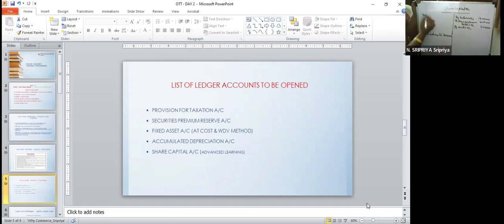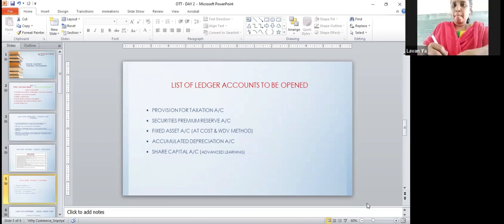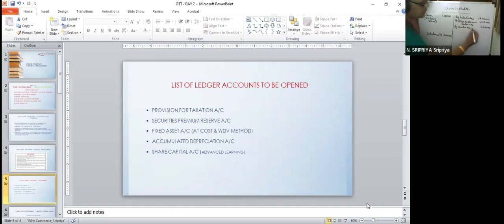Then to bank, buyback of shares, 1 lakh. So balancing figure will be by bank. Whatever you get as the balancing figure, that alone is the money the company has raised by cash.